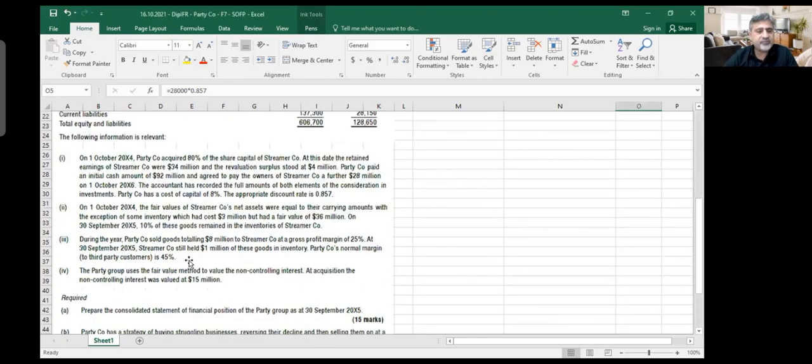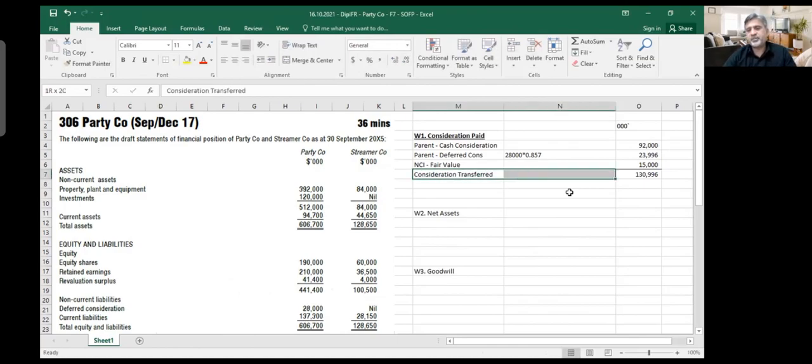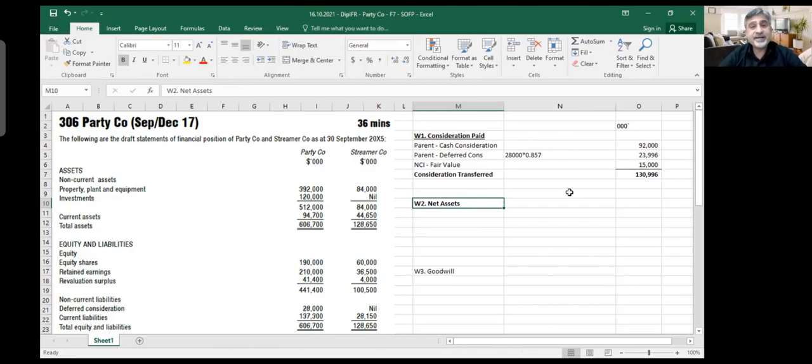Then what do we have? NCI fair value. The fair value of NCI was given as 15 million. It's a straight number. We put 15 million here, make a total, and do a little bit of formatting. So this is your consideration, the consideration transferred. You can call it transferred or paid, whatever. After this, we need to find out the net assets. Now, remember, there are different formats which you can use for doing this net assets.